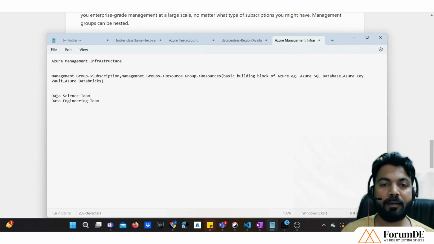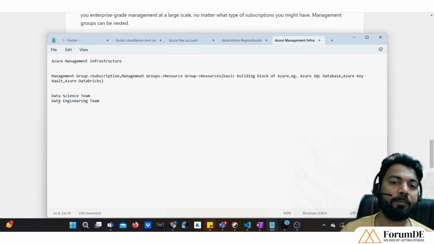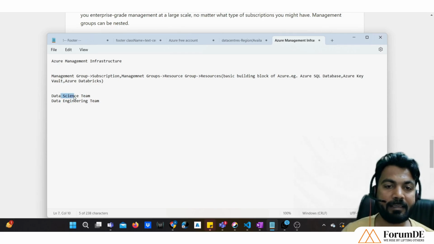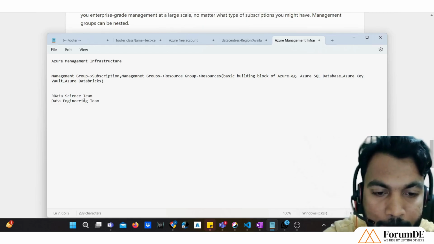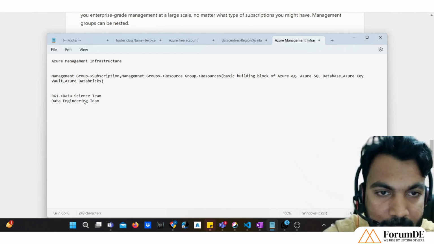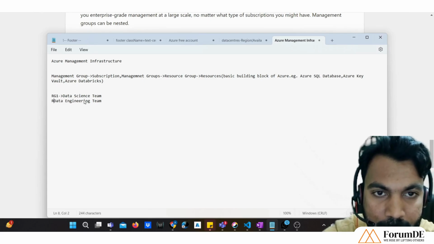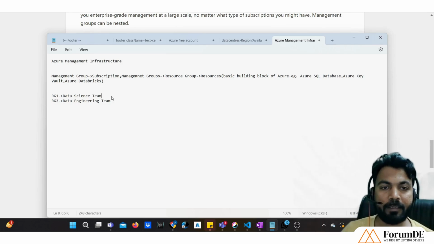I don't want people who are in the data science team to access data engineering team resources. I don't want people who are in the data engineering team to access the resources that are available to the data science team, right? So what I will do: this is a resource group, suppose this is resource group 1, and this is resource group 2. Okay, this is resource group 1 and this is resource group 2. I'm at this level, okay?